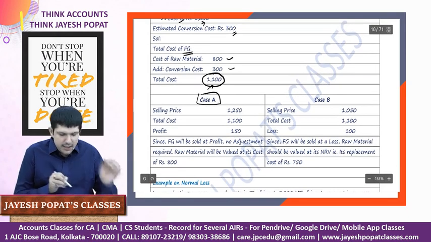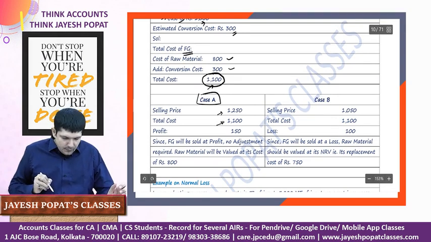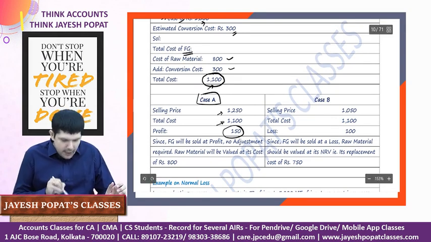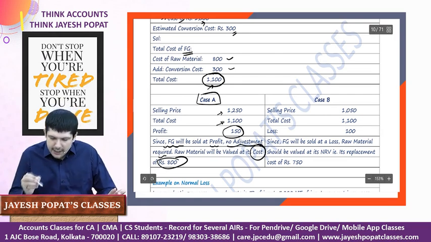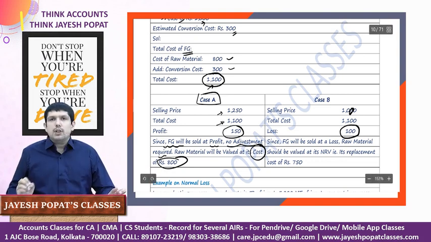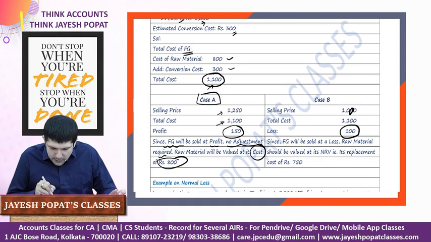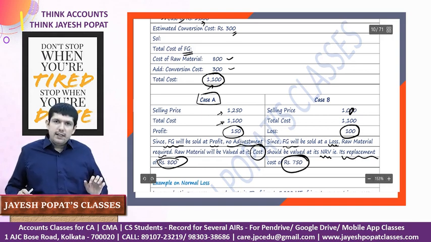So let us look at both the cases. Case A, we say that the selling price is 1250, whereas the cost is 1100. There's a profit of 150 that we will be earning. Since finished goods will be sold at a profit, no adjustment is required. Raw material will be valued at cost of rupees 800. In the second case, the selling price is 1000 and the cost is 1100. So there's a foreseeable loss which we may incur of 100. Since finished goods will be sold at a loss, raw material is valued at its NRV, which is its replacement cost, which is to be valued at 750.